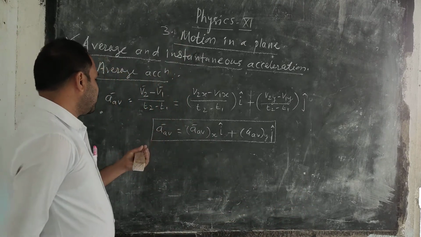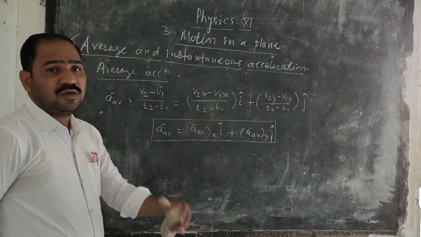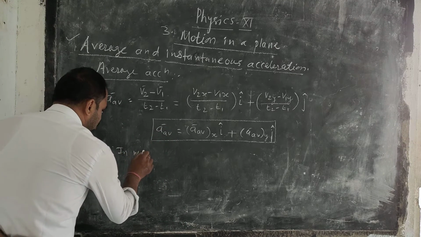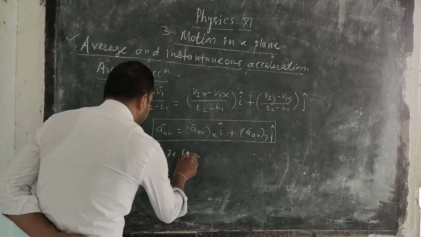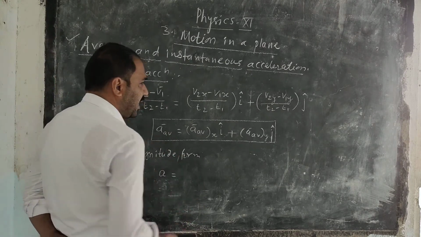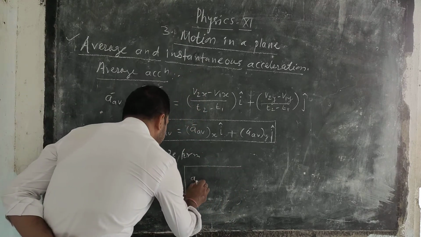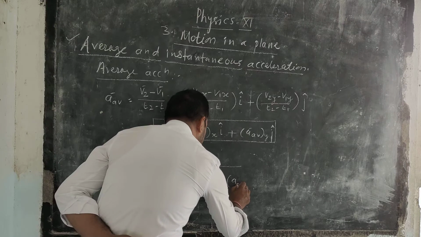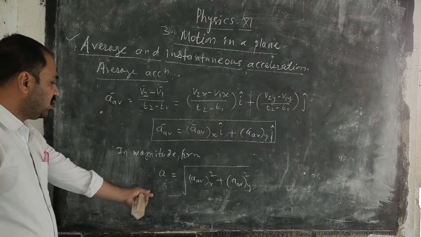This will give you the acceleration produced in the plane when there is a change in the velocity of the body. In magnitude form, we can write the acceleration as follows.